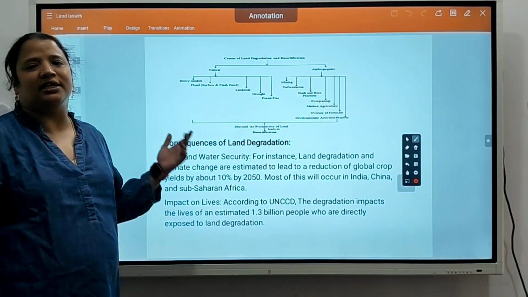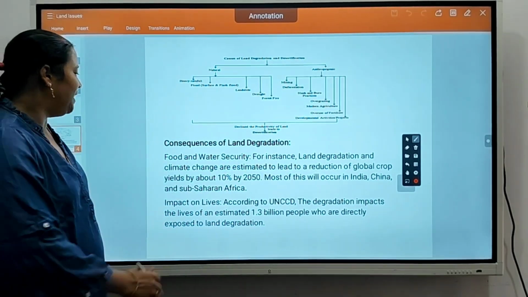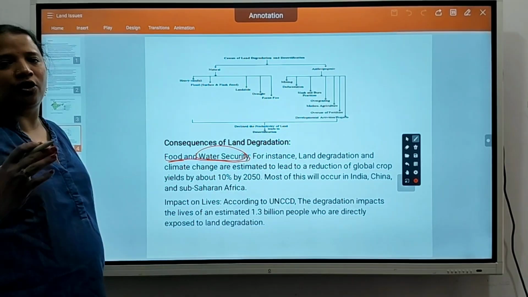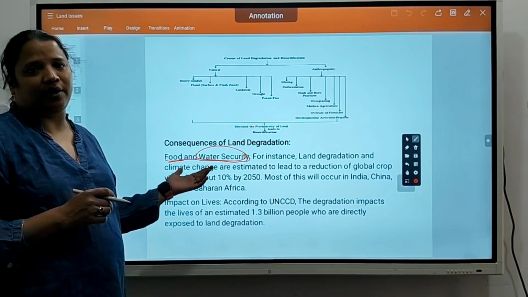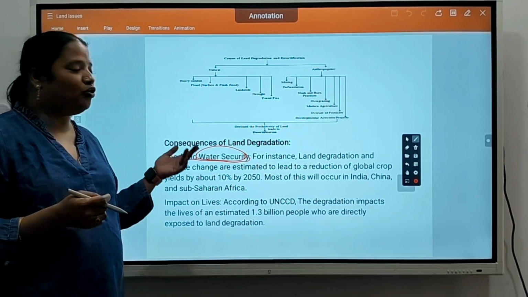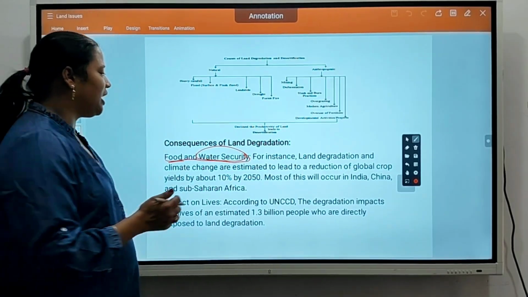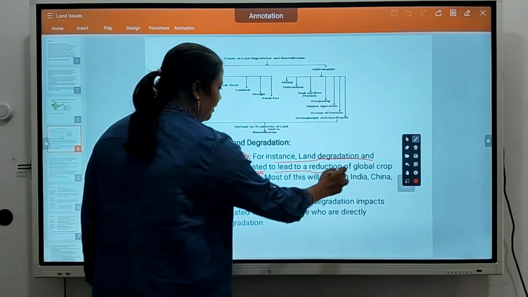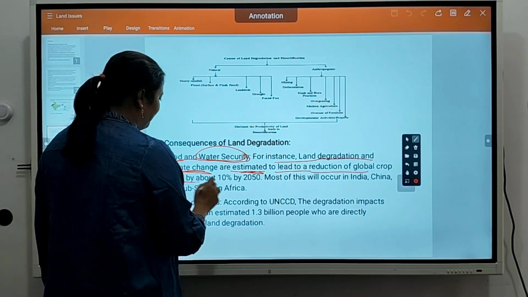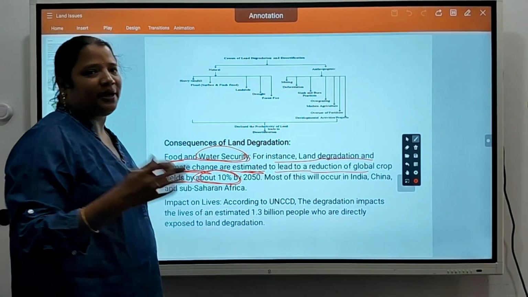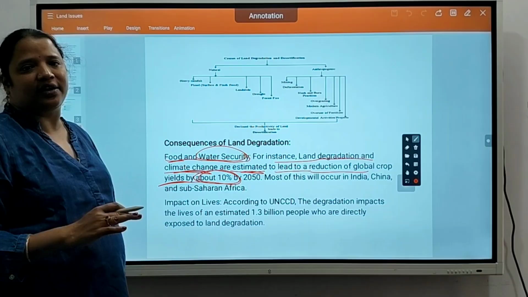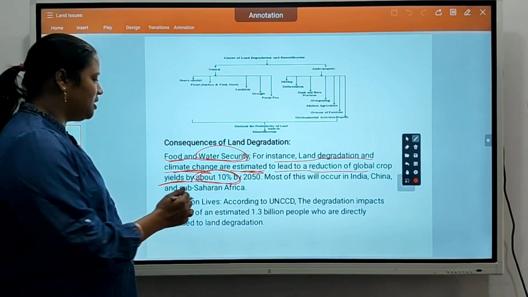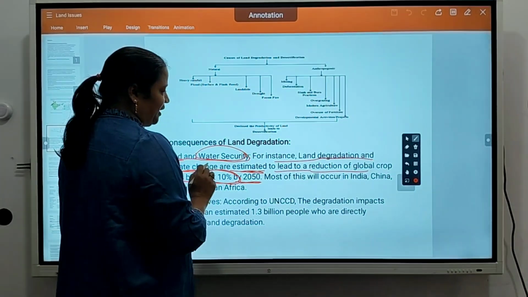So what are the consequences of land degradation? Food and water security of a region will be affected. If land degrades, less water is available, and no plants, animals or humans can thrive in that area. For instance, land degradation and climate change are estimated to reduce global crop yields by about 10%. Even if crop yields are less, humans can't survive in such areas because they have to import everything from other countries.